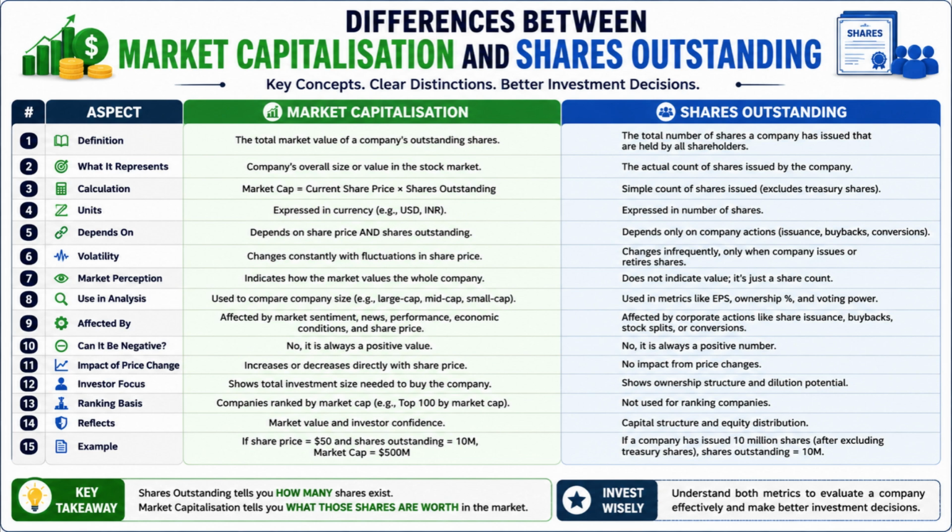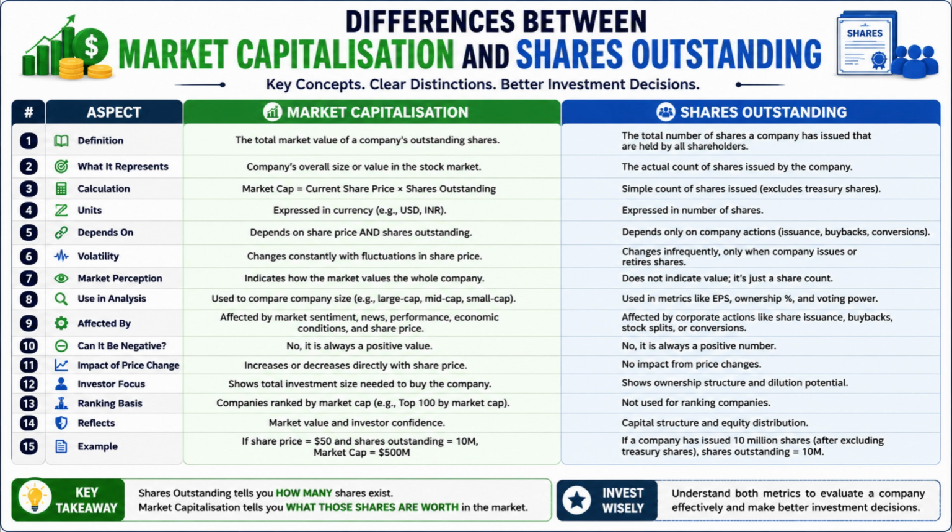Number 3. Market capitalization is calculated by multiplying the current share price by shares outstanding, whereas shares outstanding are simply counted as the total issued shares excluding treasury shares. Number 4. Market capitalization is expressed in monetary units such as dollars or rupees, whereas shares outstanding are expressed as the number of shares.